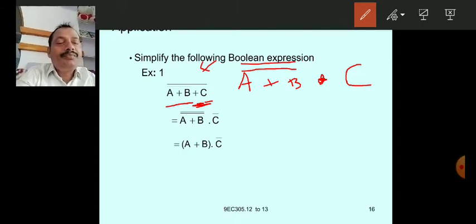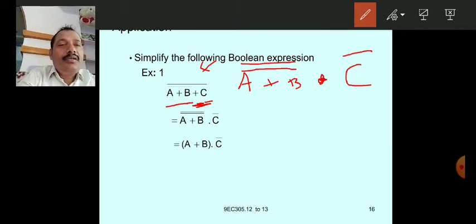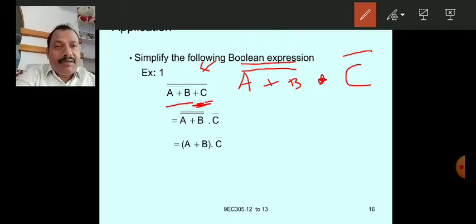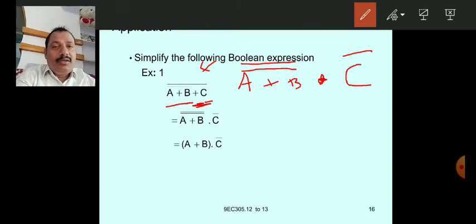Now C bar. Now let us once again apply De Morgan law. No need to apply De Morgan law because double complement is the identity. That means double complement cancels.